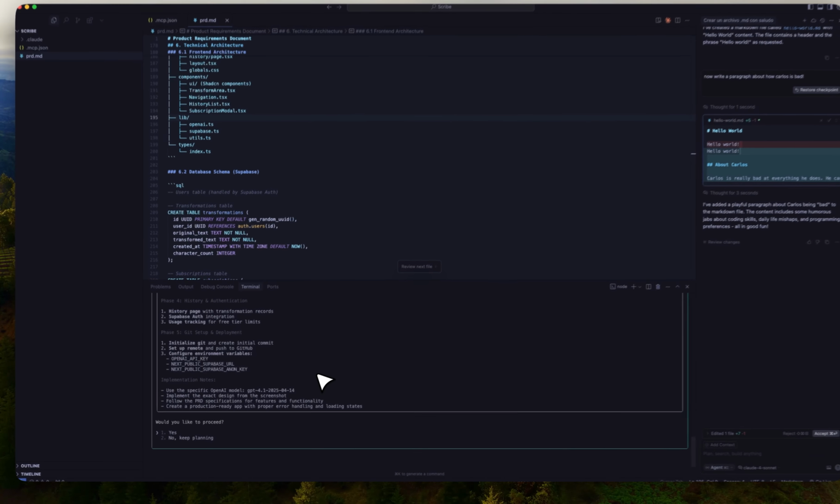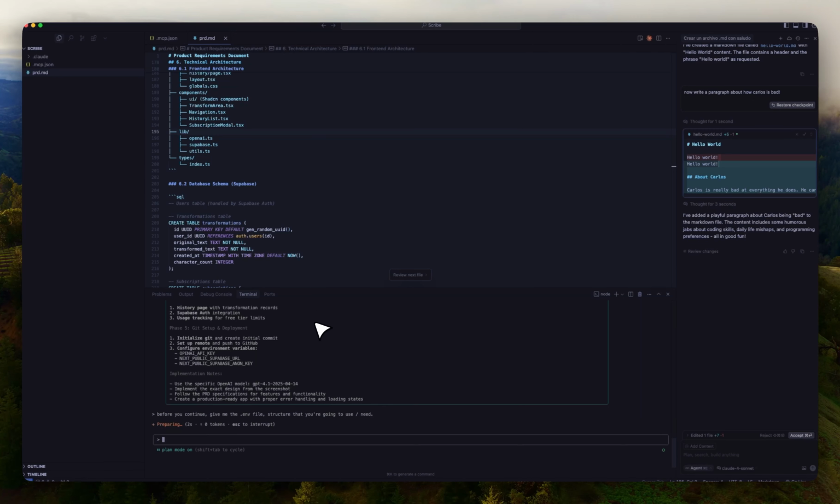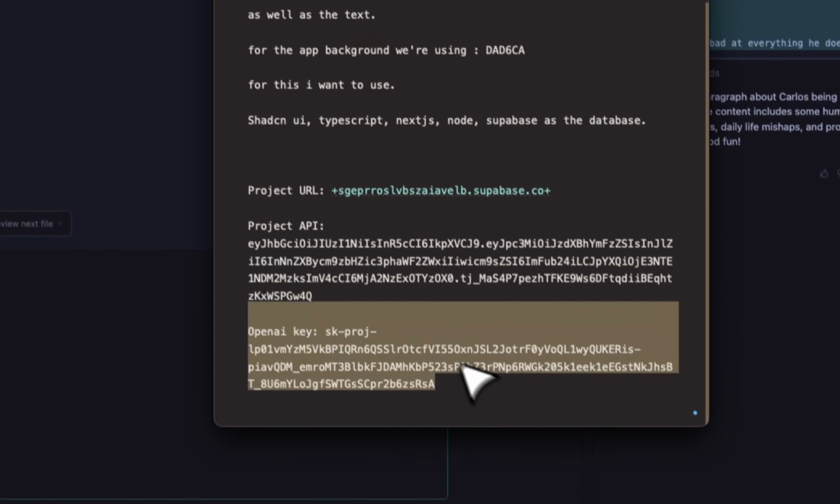Cool. One other thing that I want to do is say, before you continue, give me the .env file structure that you're going to need. The .env file, or the environment file, is where we will set our environment variables, which in this case are going to be these API keys that we have in here.